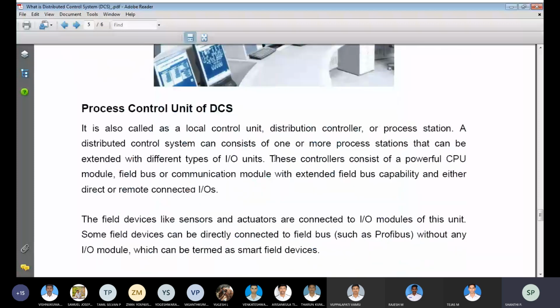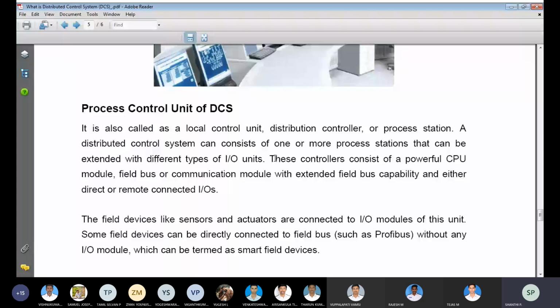Okay, these are different types of IO units, normally open, normally closed, buses we have used in changing over the switches. Maximum we have used for these controllers a powerful CPU module, and field buses or communication modules are very important for the process control of the distribution control system. Okay, it is maximum, it is easy to have the capability, and either direct or remote control action is easily performed.